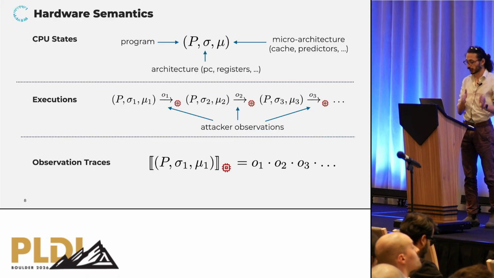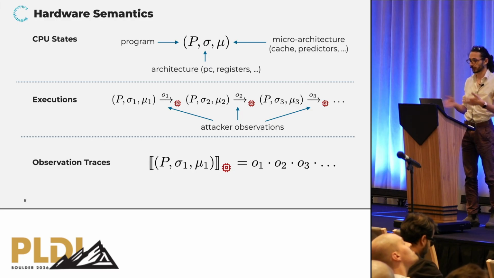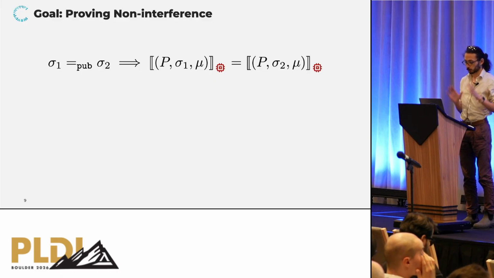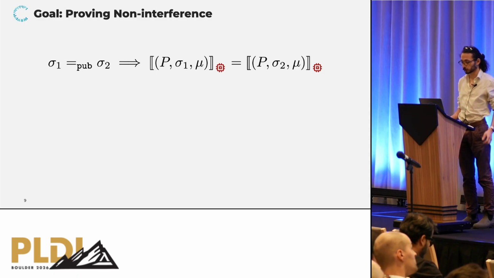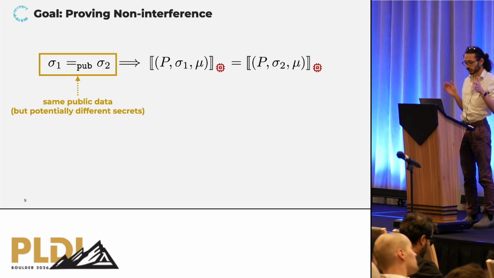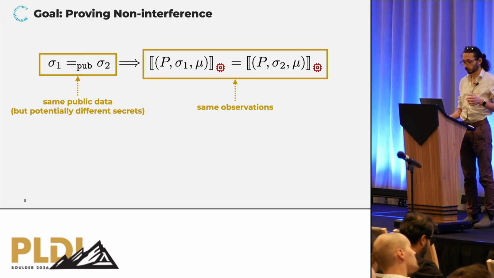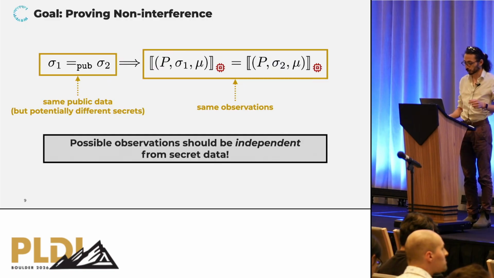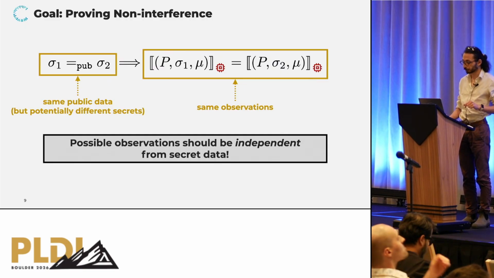And we're interested in collecting observations an attacker can make by observing the CPU starting from a given state. Okay, so with this setup in mind, what we are interested in, our gold standard, is to prove non-interference. It means that if we take a pair of states that have the same public data but potentially different secrets, we want to make sure that we have the same observation. An attacker cannot distinguish those two states during the execution. Said otherwise, possible observations should be completely independent from secret data.